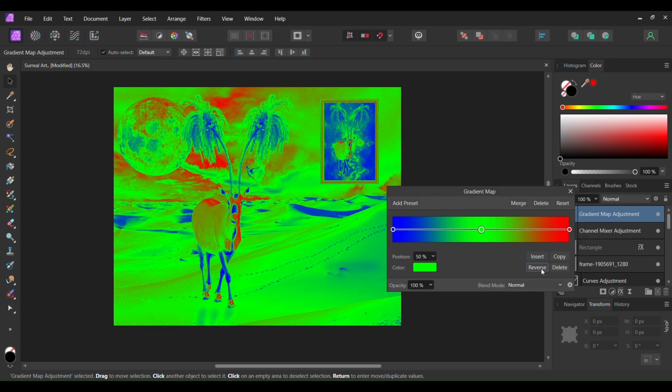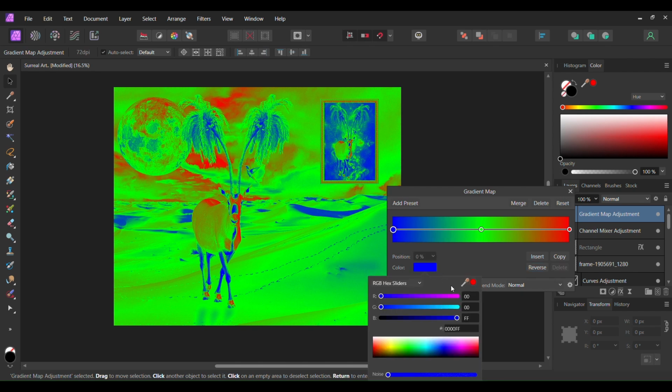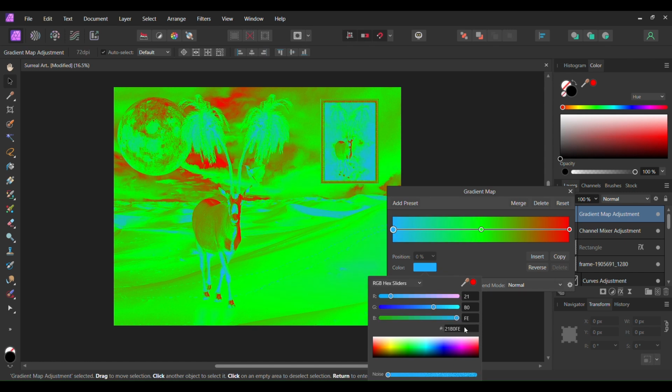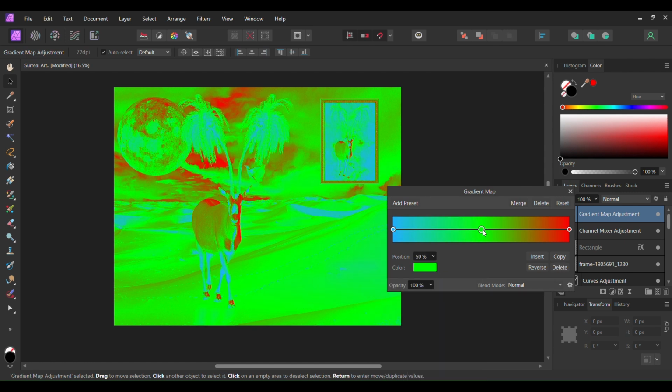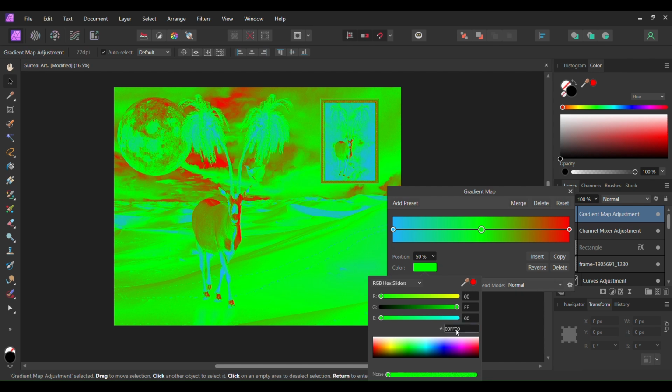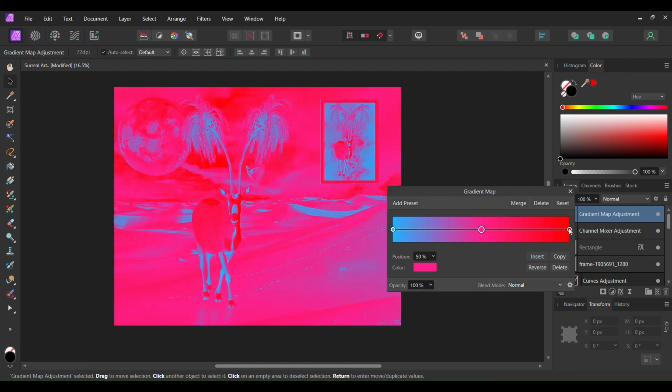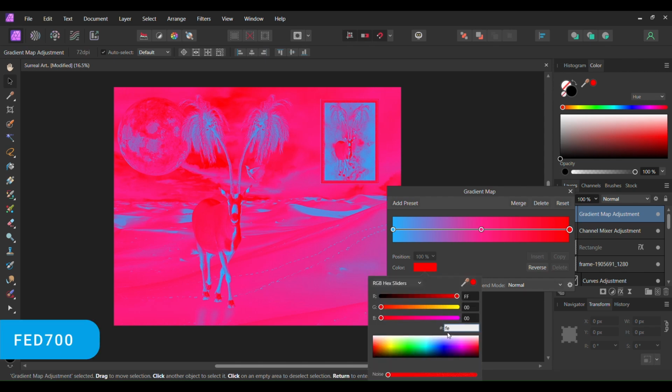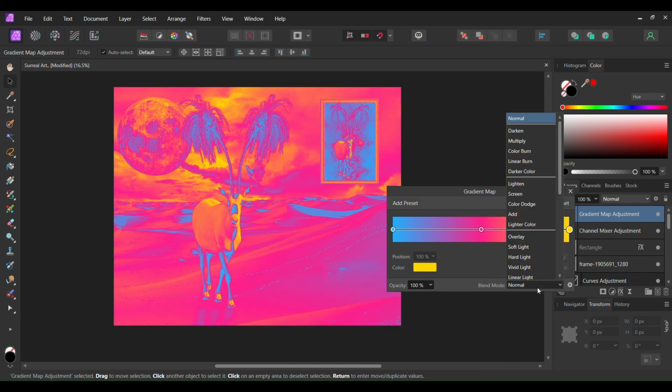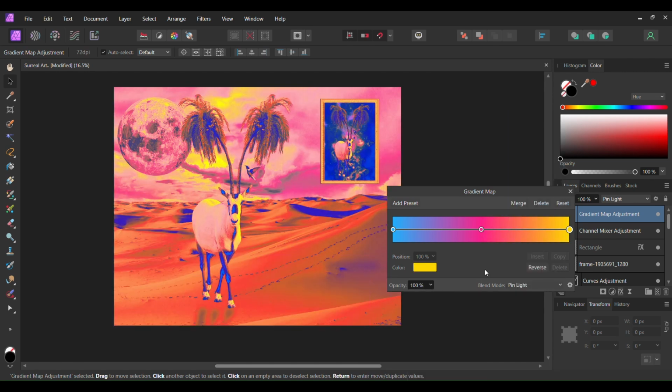Click reverse. Select the first point. Then go to color and enter the following hex number: 21B0FE. Next, select the second point. Go to color and enter the following hex number: FE218B. After that, select the third point. Go to color and enter this hex number: FED700. Go to the blend mode and select Pin Light. Then lower the opacity to 40%.